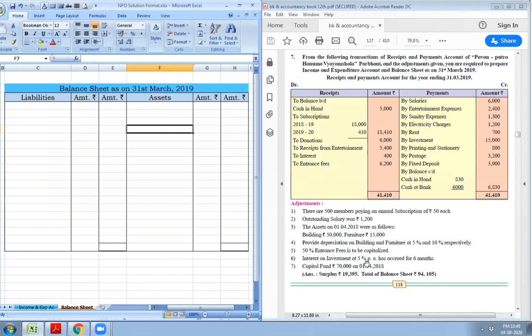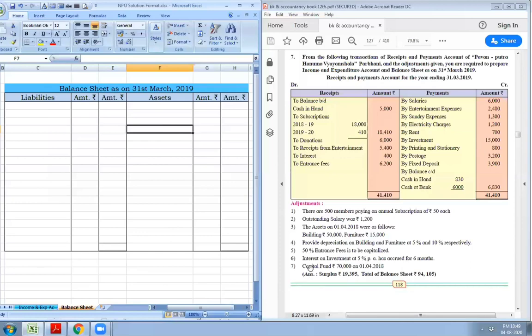Interest on investment at 5% per annum has accrued for 6 months. This is the amount of investment, rupees 15,000, on which you have to calculate 5% interest for 6 months. This is outstanding interest on investment. So we'll put a tick to investment.